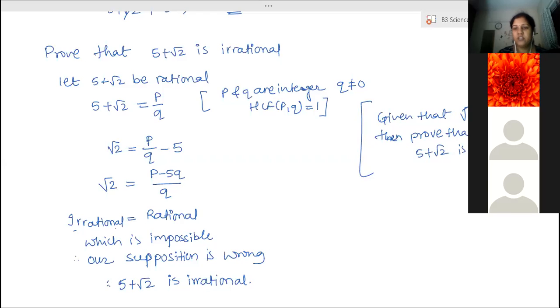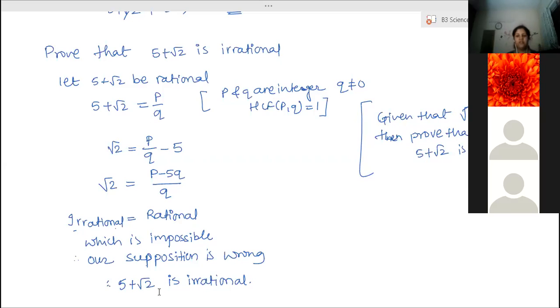Clear? So this is the difference between these two questions. If the question is asked, prove that 5 plus root 2 is irrational, then you have to prove root 2 as irrational. That proof you have done before this, you have to write again. And in this case, no need to prove. Directly, whatever I have written, that much is answered.